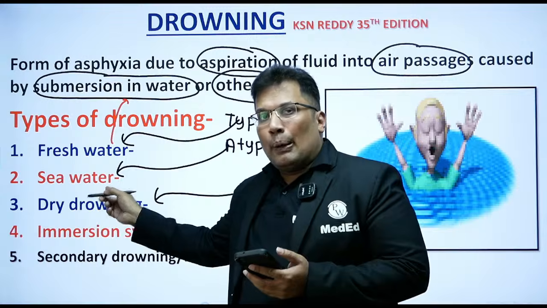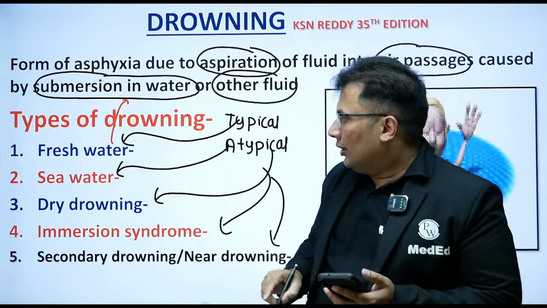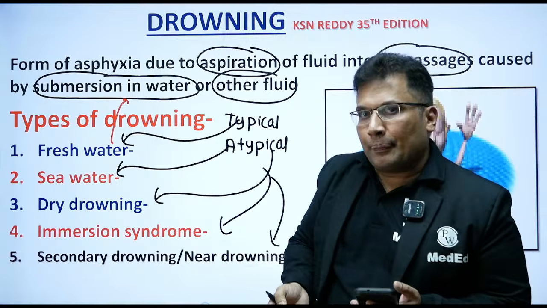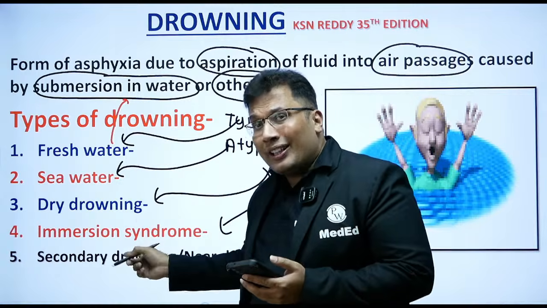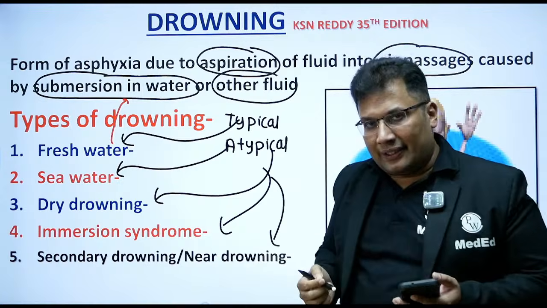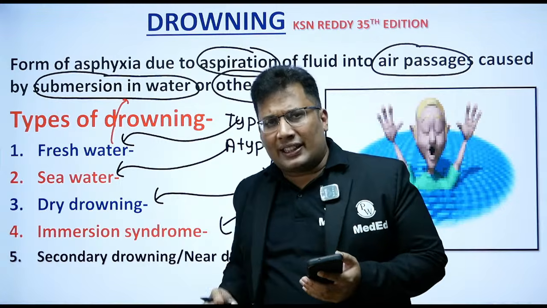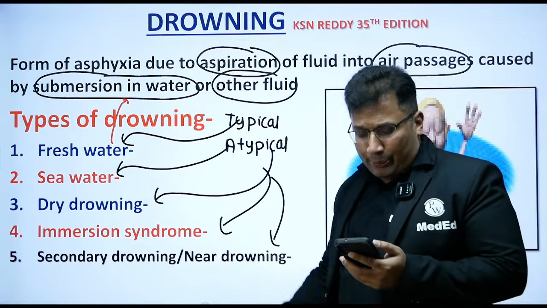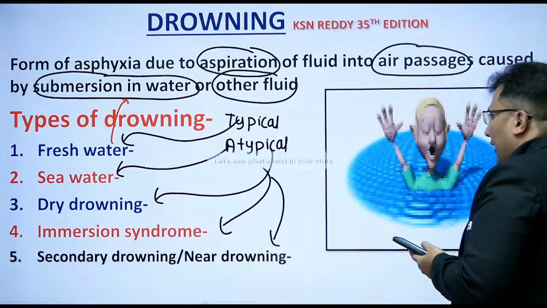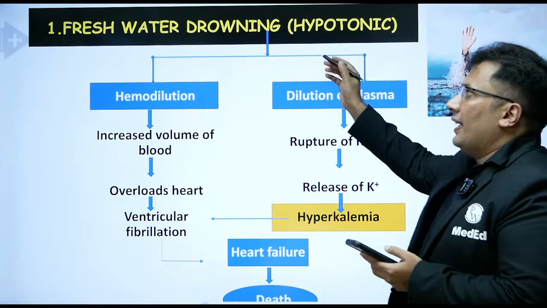Seawater: myocardial anoxia. Dry drowning: laryngospasm. Immersion syndrome: vasovagal inhibition. Secondary drowning: complications like pneumonitis, encephalitis and all. Good answer, Priyanka. This is what you need to write in the exam.